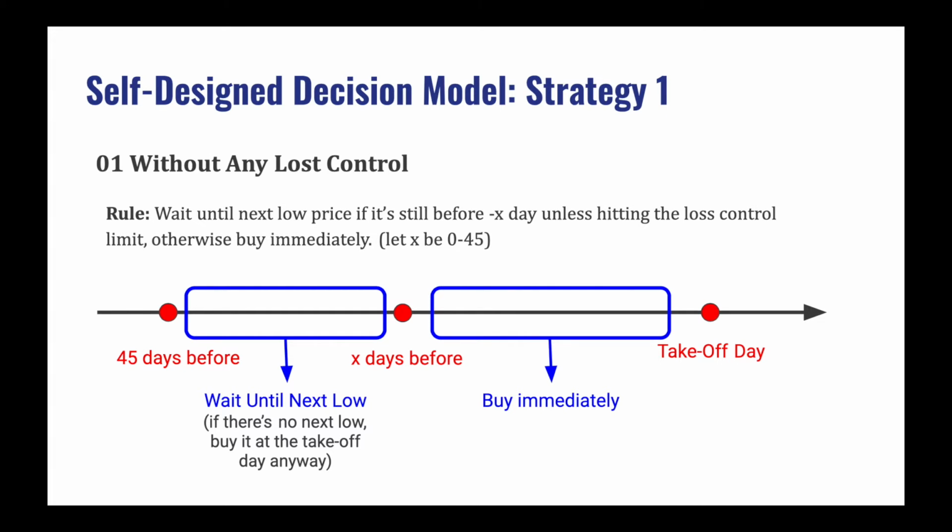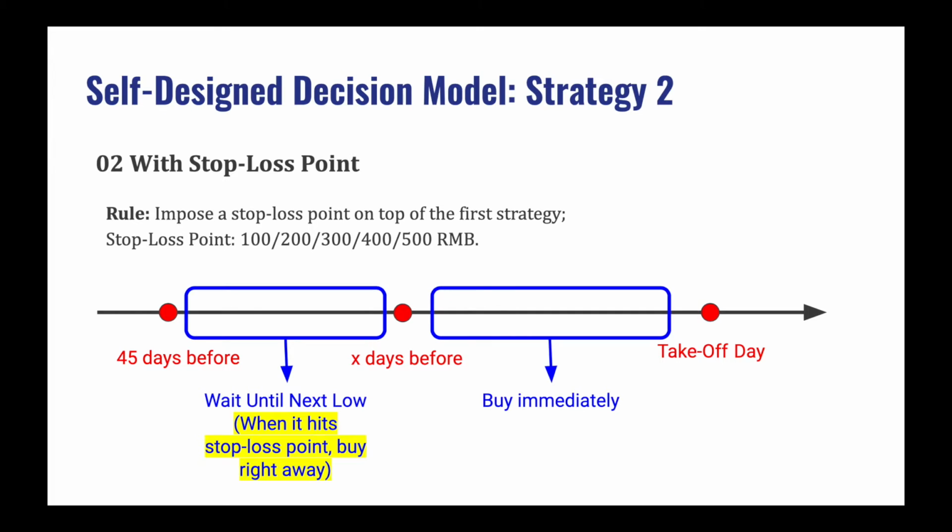The first type of strategy is shown in this illustration. We set a threshold in the middle. Before this threshold, we recommend customers to delay the purchase in order to catch the next lower price. After this threshold, we recommend customers to buy as soon as possible. We varied the value of X and got simulation results.